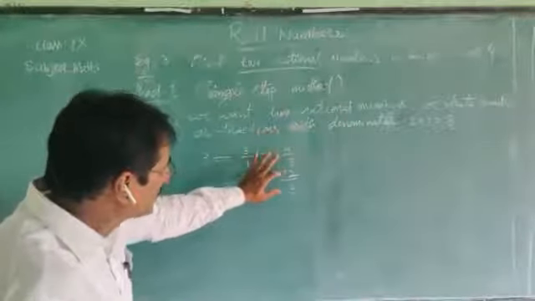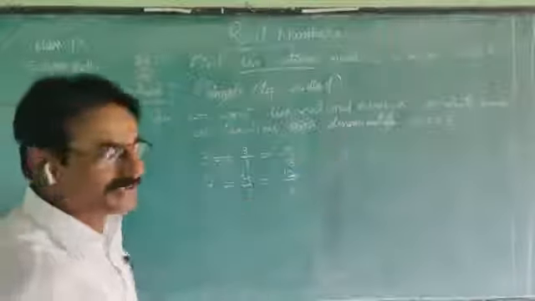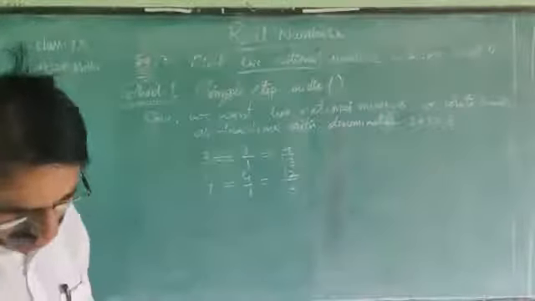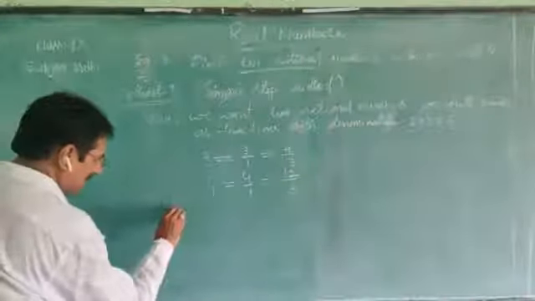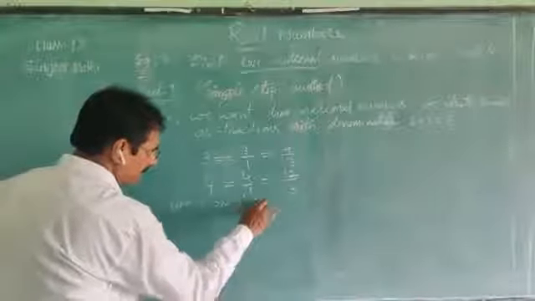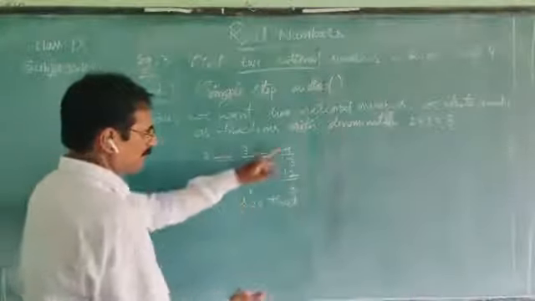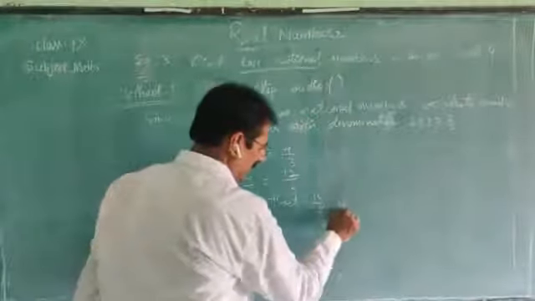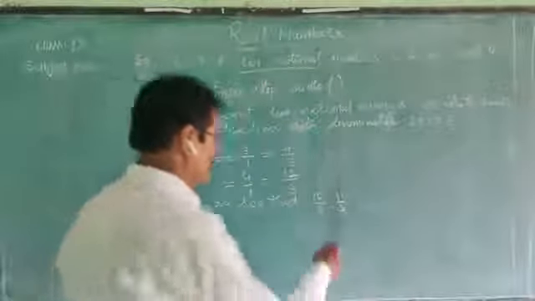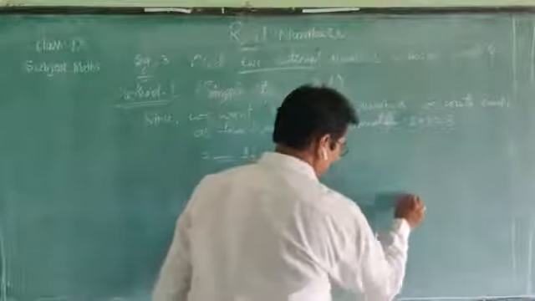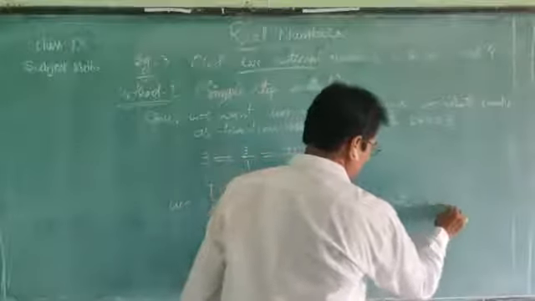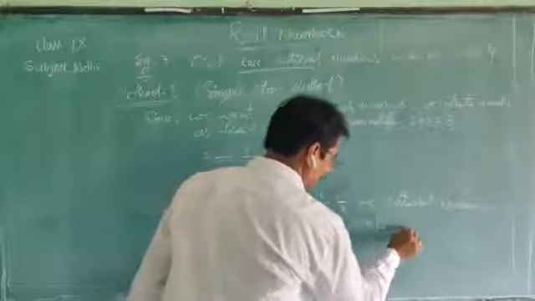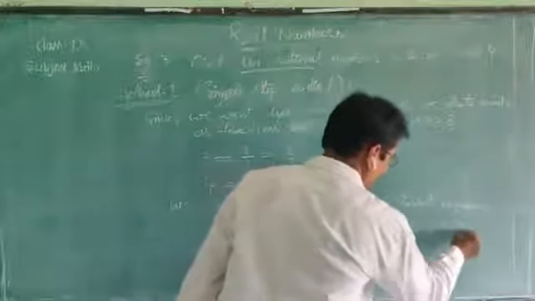Between these two numerators, 9 and 12, there is a 10, 11, 2 numbers are there. So we can write, we can see that 9 by 3, after that 10 by 3, next 11 by 3, next this one are the rational numbers between 3 and 4.